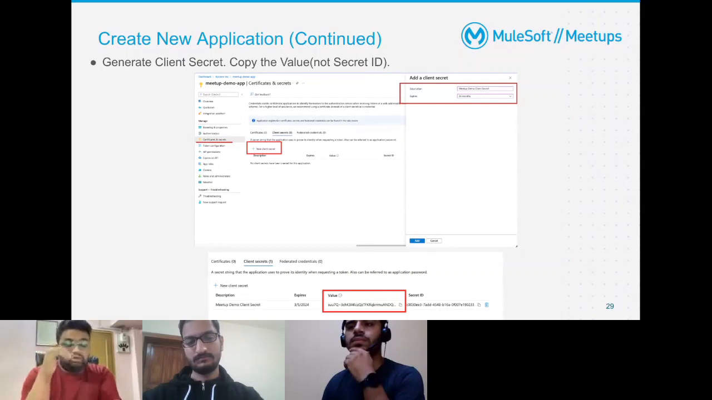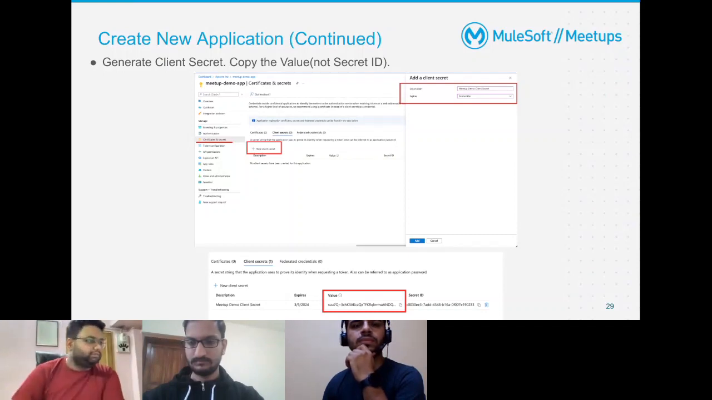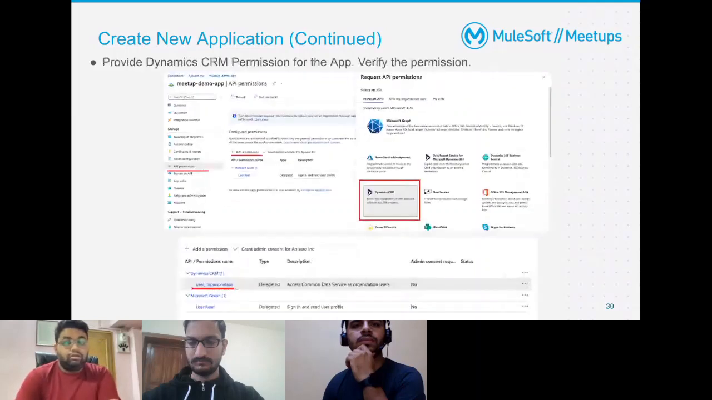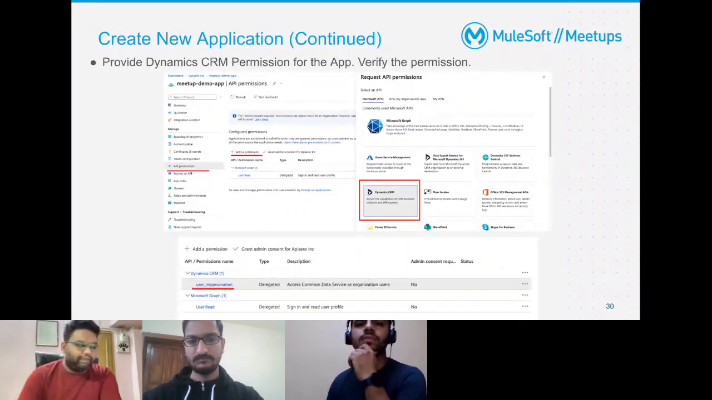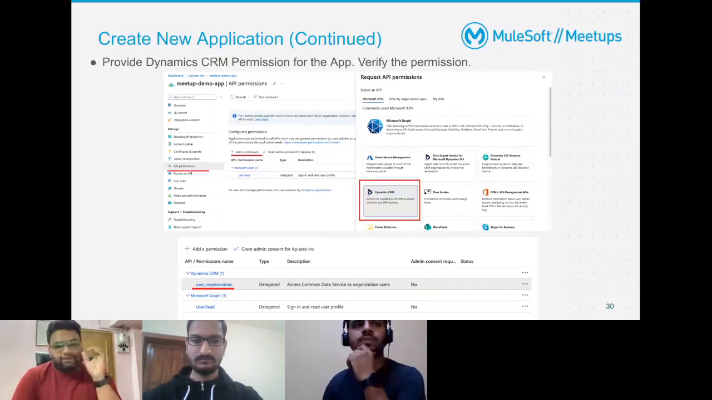Now, once you do create that client secret, you'll see there are two options. One is a value and another is a secret ID. Make sure you select the value and not the secret ID. The value is the actual client secret that you need inside MuleSoft. Once done, give it the API permissions as in the previous step earlier.